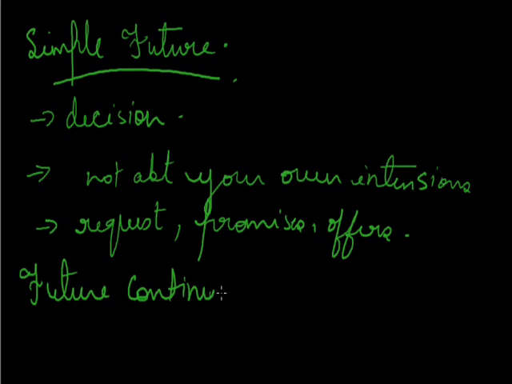Now, if I talk about future continuous. Future continuous is just about a work which will happen in the future and will be in continuous action. It expresses the action which will be in progress at a given time in the future. For example, at 9 o'clock she will be doing her work. Second, it tells about an action that is fairly certain to happen in the future. For example, if I say next week the Prime Minister will be addressing the Chief Ministers of all the states. It is fairly certain to happen.